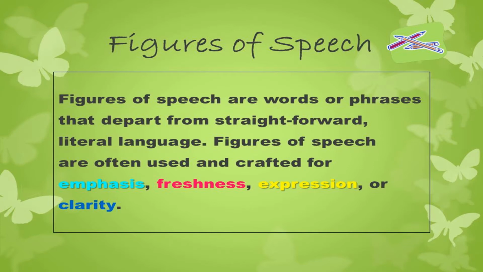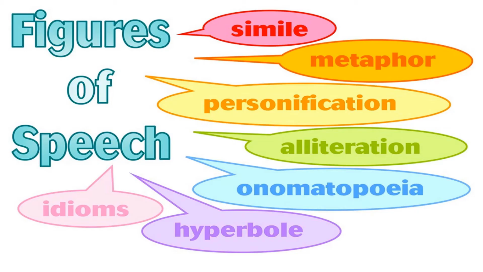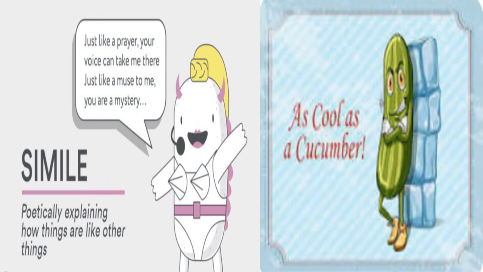Figures of speech. So it is a word or a phrase that describes the literary language. For example, it is used and crafted for emphasis, expression, and clarity. There are many figures of speech like onomatopoeia, simile, metaphor, personification, hyperbole, idioms, repetition, and many other things, of which I'll be discussing the few important ones here.